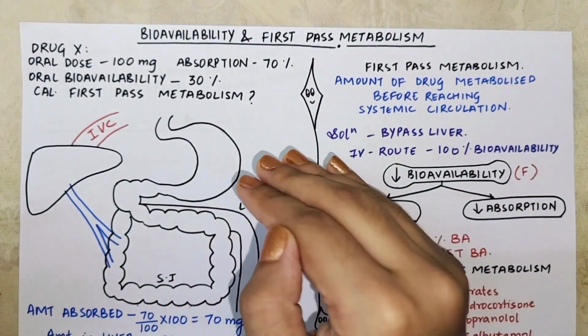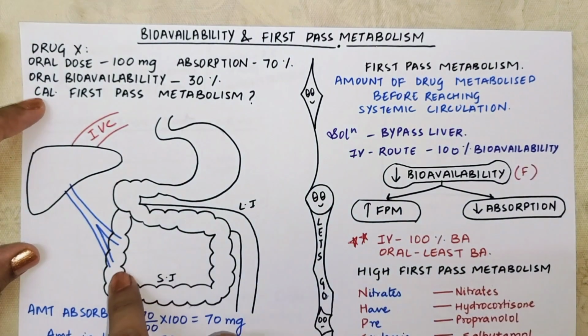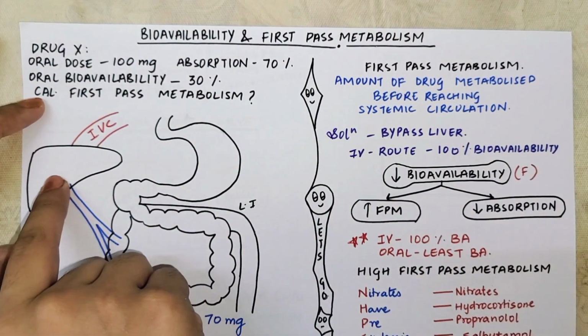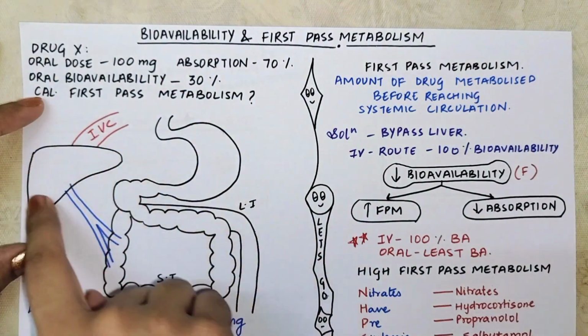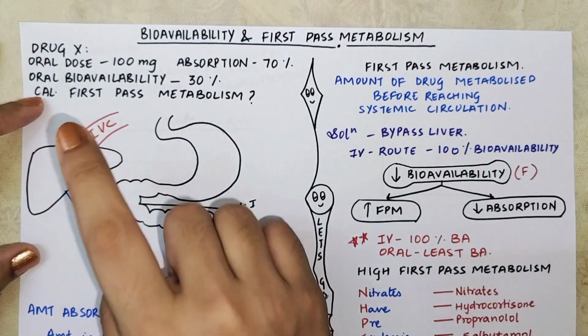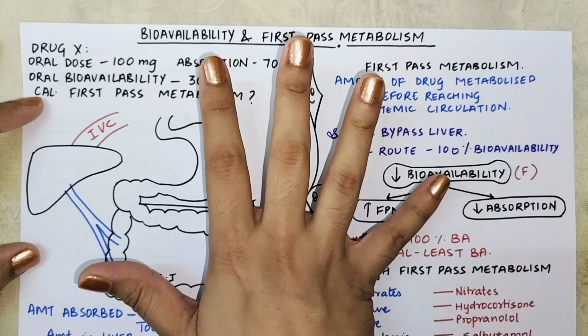So what is happening over here is, it is getting absorbed, and then it is getting distributed, metabolized, and then finally it will enter the systemic circulation.